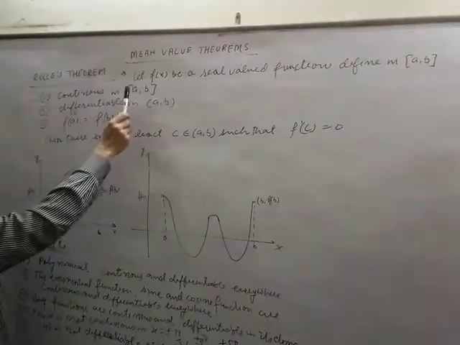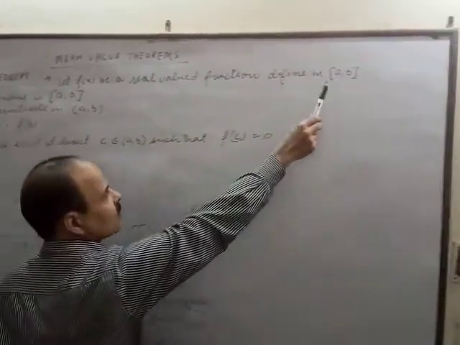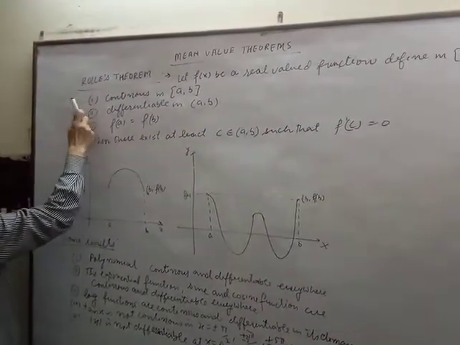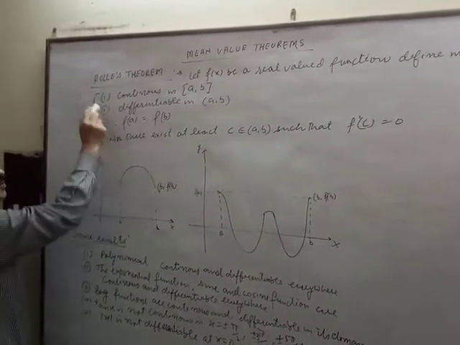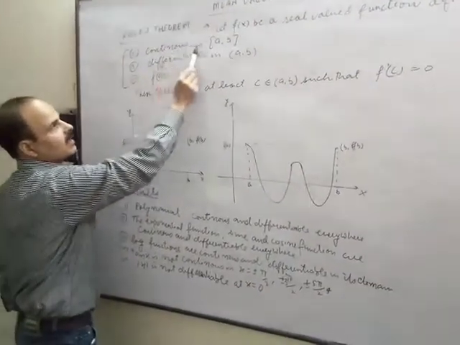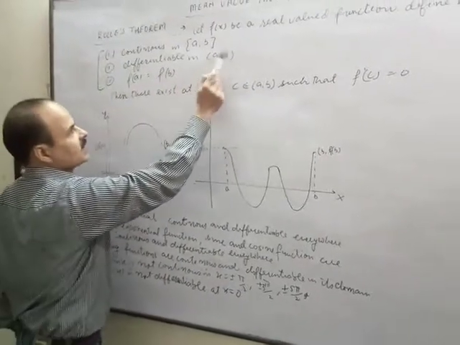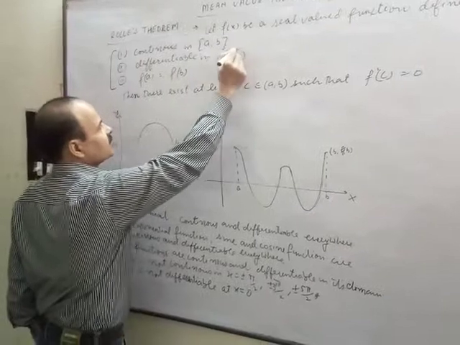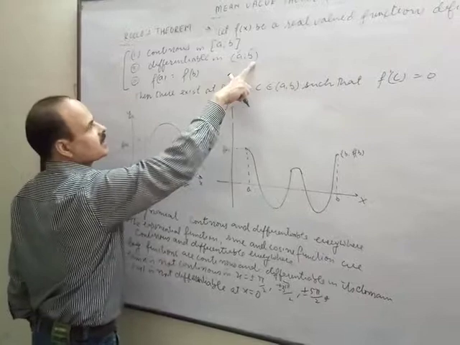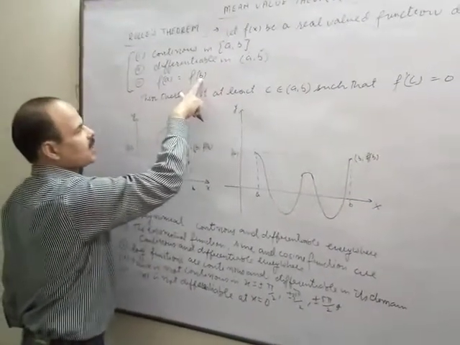In Rolle's theorem you need a function which should be a real valued function, defined in the closed interval [a, b], and three more conditions should be satisfied before verifying this theorem. That function should be continuous in the closed interval and differentiable in the open interval, because at the end points the function is not differentiable. And the third condition is f(a) = f(b).